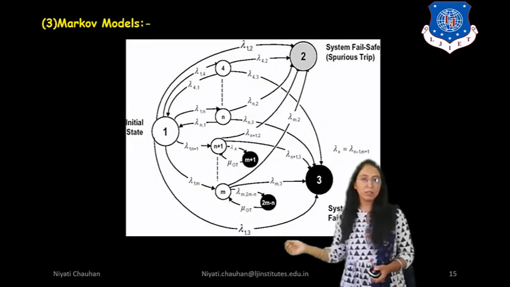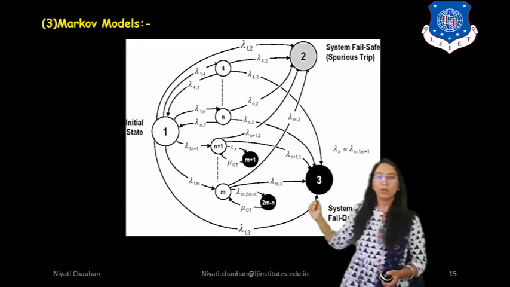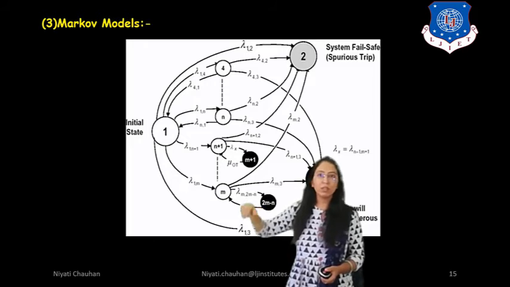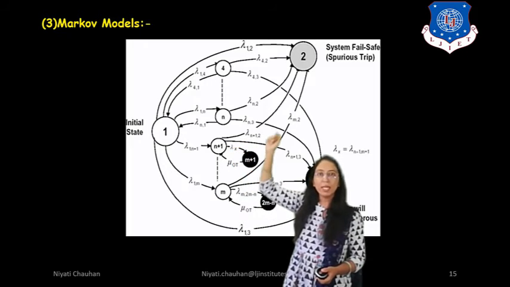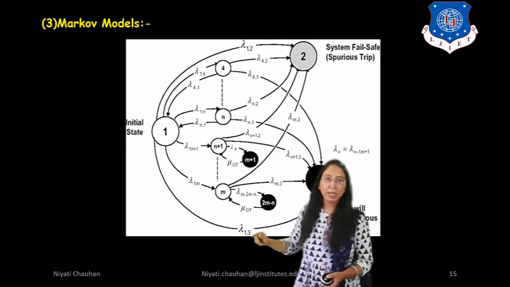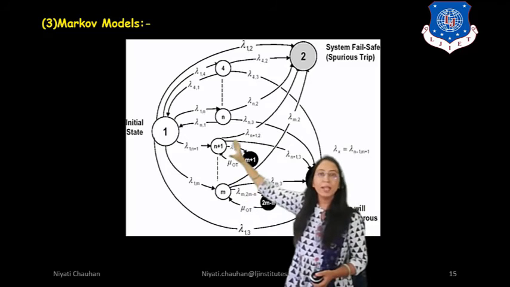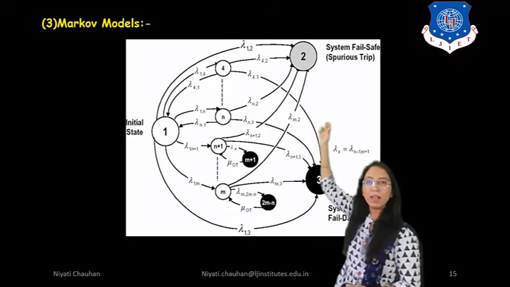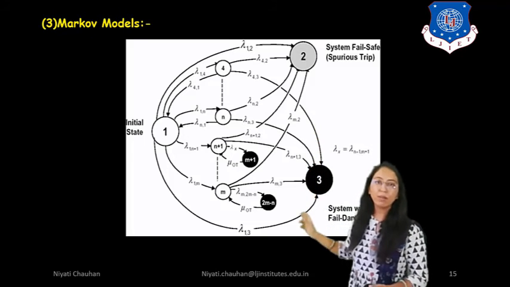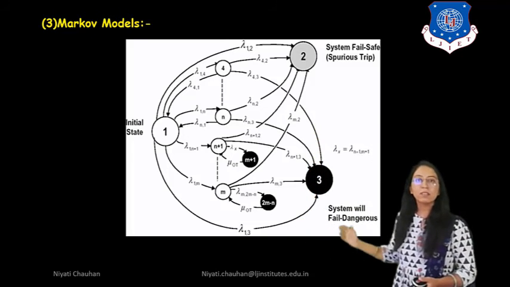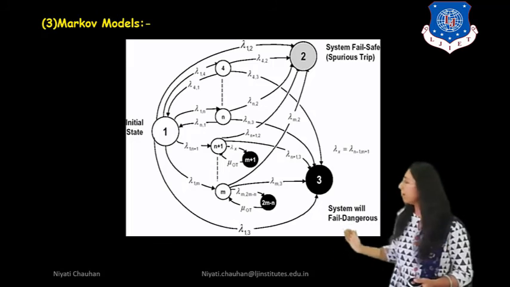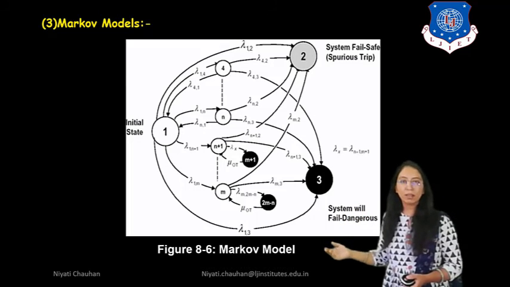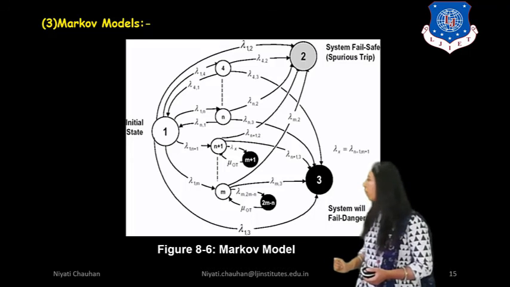So here you can see the Markov model. First is the initial state. Then after, through the mathematics, we have explained the whole model. Then it goes to the second state, that is system fail safe. And then the third one is system fail dangerous. So through the mathematical model we have discussed the Markov model.